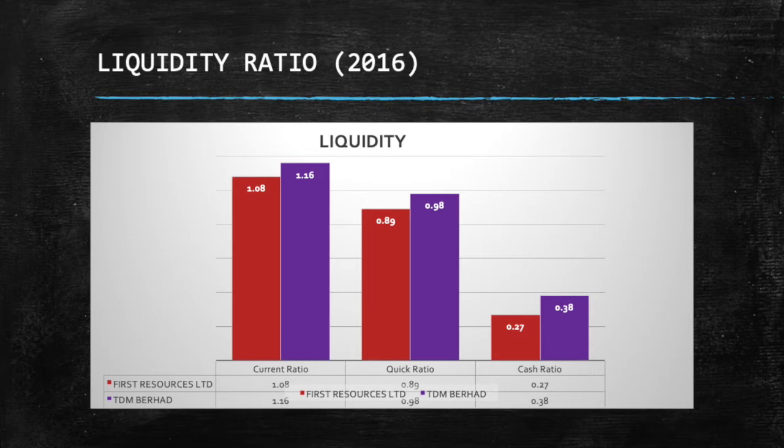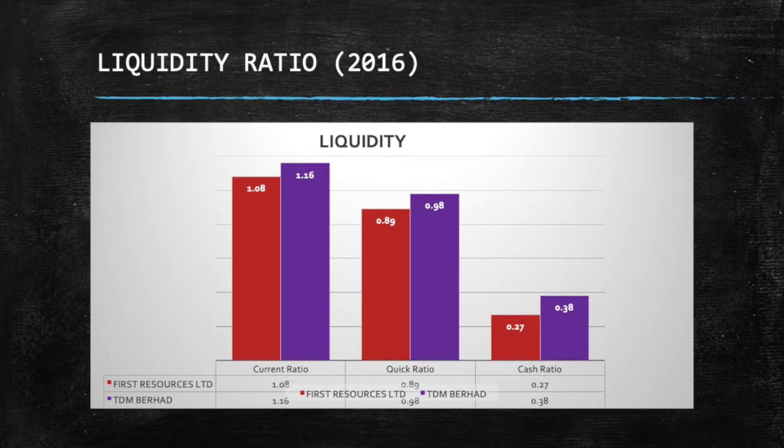Additionally, for quick ratio, every 1 ringgit of current liabilities, it has 98 cent worth of current assets less inventories. As you can see, the cash ratio of TDM Berhad is 0.38. This means that TDM Berhad only has enough cash and cash equivalents to pay off 38% of current liabilities.